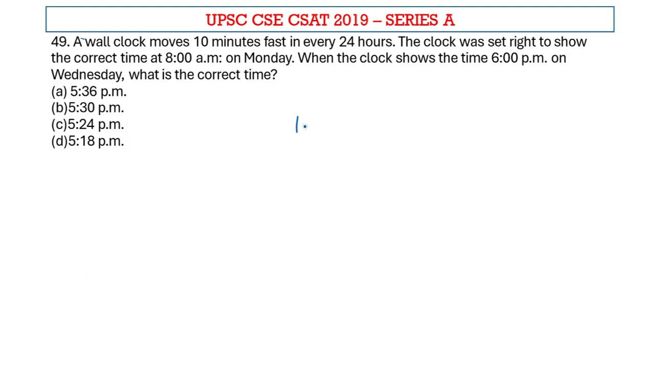A wall clock moves 10 minutes fast every 24 hours. So for 24 hours, we will convert 24 hours into minutes. That will be 24 into 60, which is 1440 minutes. The clock was set right to show the correct time at 8 a.m.